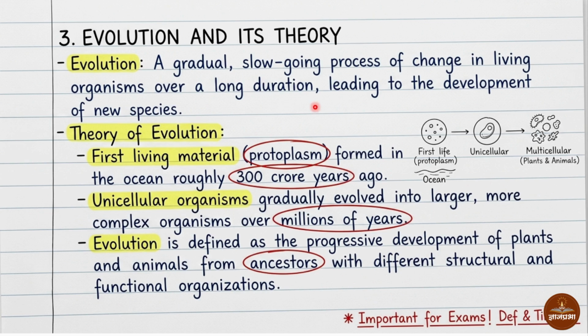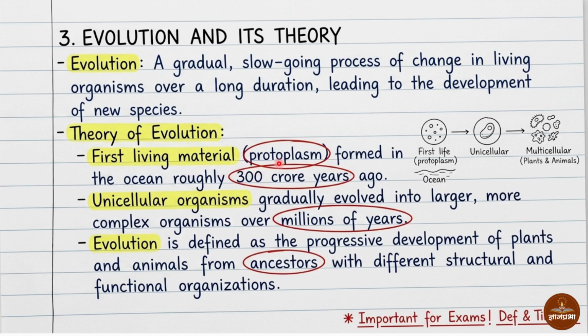We say that human beings developed from monkey, but it is not in one or two or thousand years. It takes lakhs of years to evolve a human from monkey. This slow process of change is called evolution. Theory of evolution.